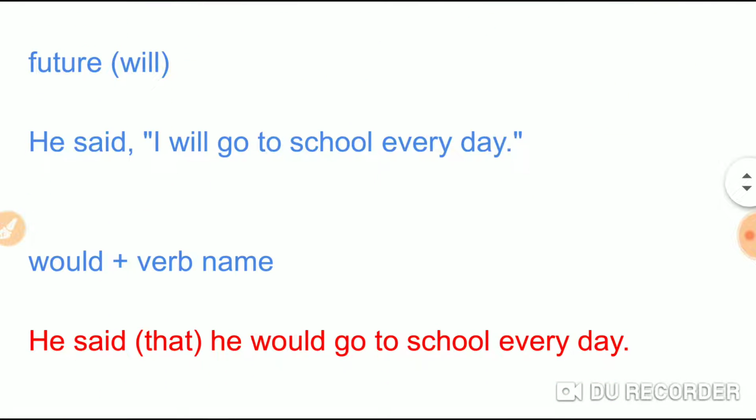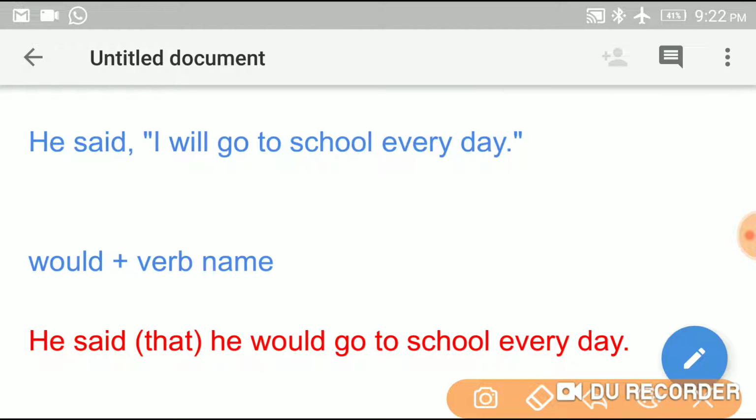Next, if it is a future tense, for example if will is there, it changes into would. Will changes into would. For example, he said, I will go to school every day, changes into he said that he would go to school every day. So I changes into he, and will changes into would.